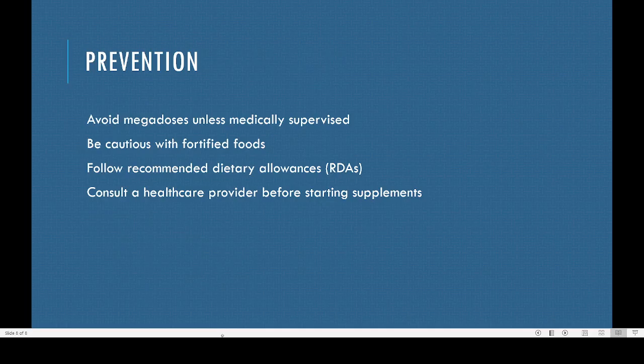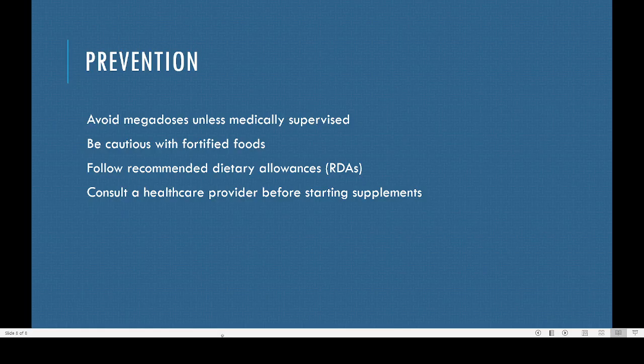Then what are the preventive methods? Mainly avoid megadoses or overdoses unless medically supervised. Be cautious with the fortified foods. So in India generally it is not a problem. Nowadays what happens is that a lot of unnecessary importance has been given by the youth, especially people of your age, going for gym and taking this kind of fortified foods without medical supervision. That can all create problems for us. So there is a natural way by which our body is working. If we interfere in that natural balance, that can create problems for us.